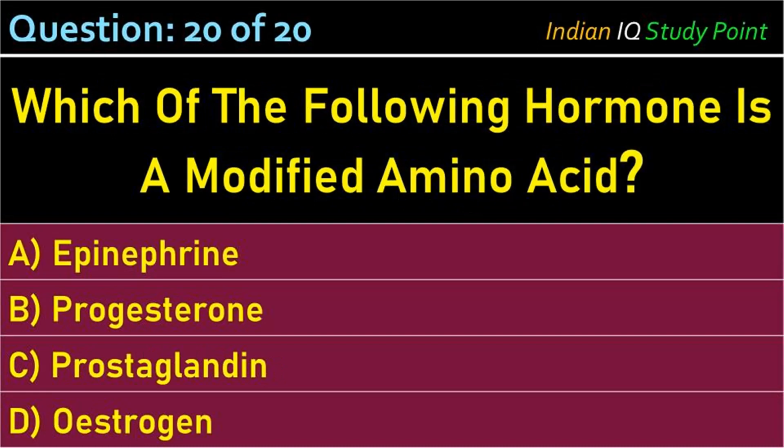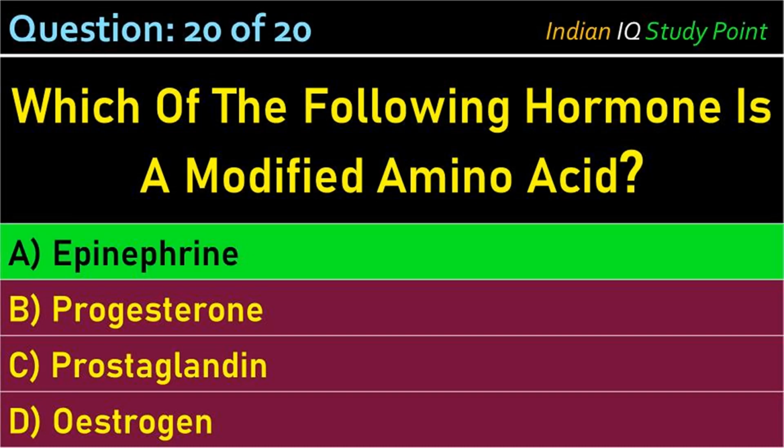Coming to the next question. Which of the following hormones is a modified amino acid? Option A, epinephrine. B, progesterone. C, prostaglandin. D, estrogen. And the correct answer is option A, epinephrine.